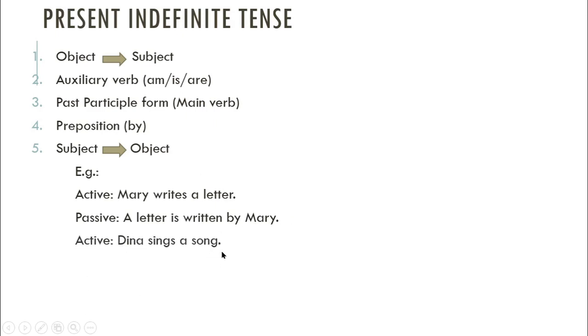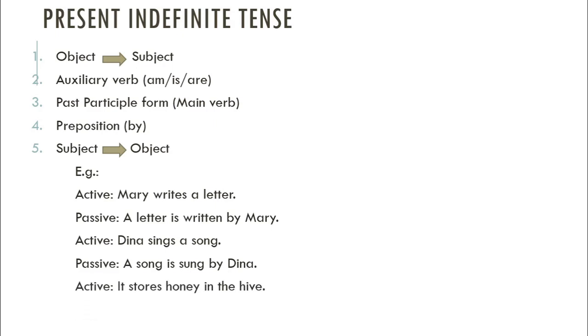Dina sings a song. A song is our subject now. A song is sung by Dina. Then the auxiliary verb, past participle form of the verb, by, and then subject becomes the object. A song is sung by Dina.